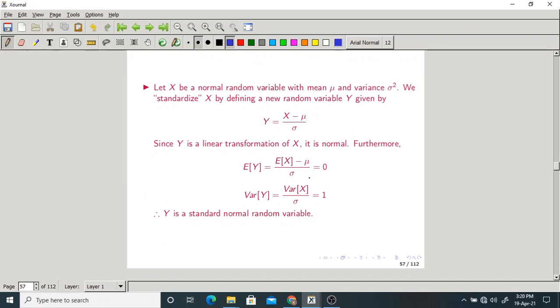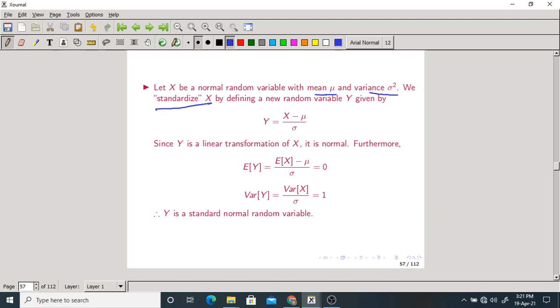Now, how to make a random variable into a standard form? Suppose x is a normal random variable with a mean mu and variance sigma square. Here x is a Gaussian or normal random variable with some mean mu and some variance sigma square. Here mu is not 0 and variance is not equal to 1. They have some other values. Let us do standardization.